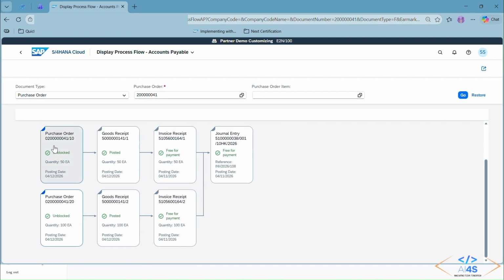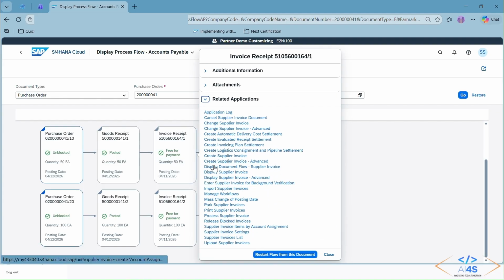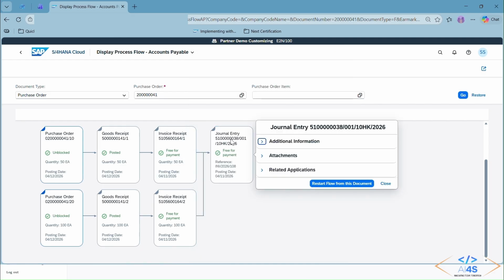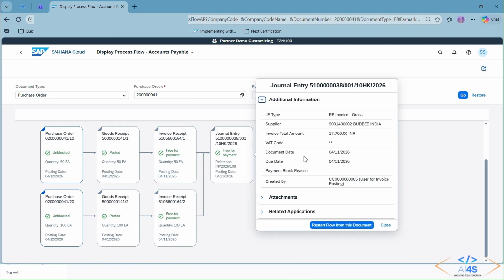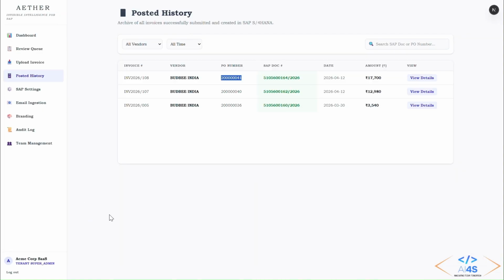As you can see, PO is done, GRN is completed, and the invoice is also posted and the document entry is generated. We can see that here, and the general entry has also been posted here. So this is our automation, where the complete process gets done by AI and is completely automated.